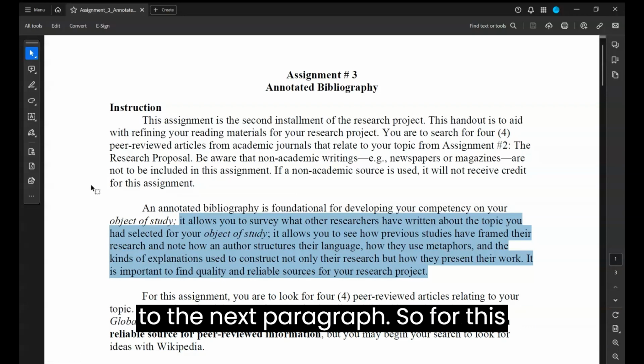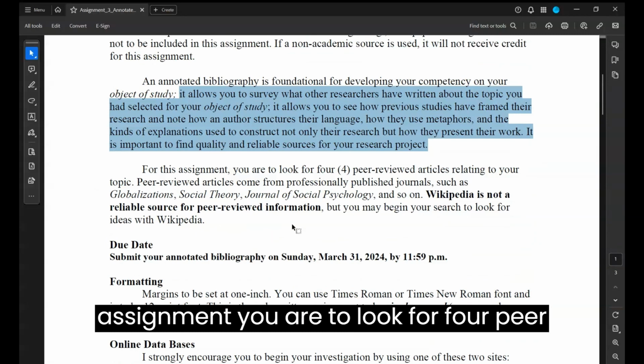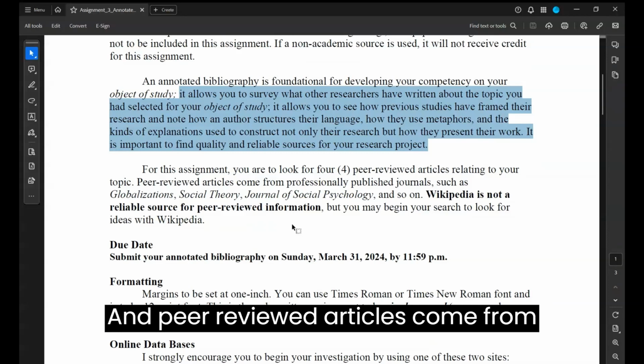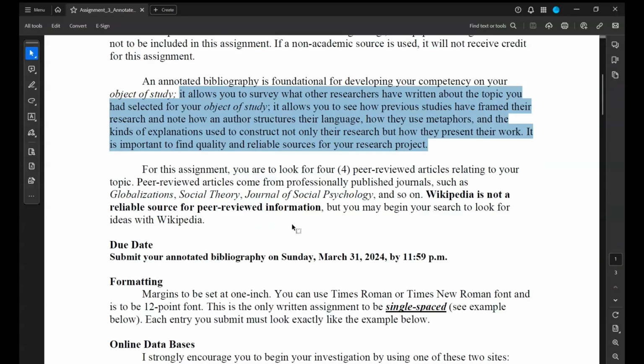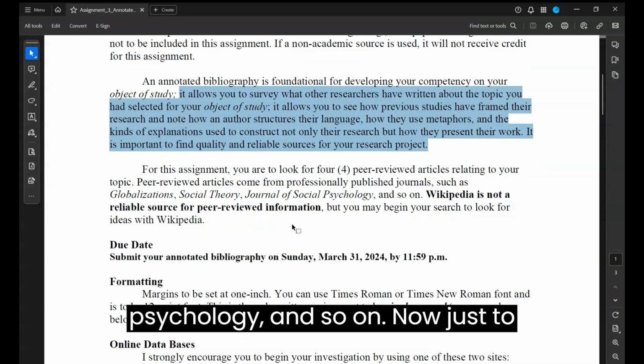Now I'm going to go to the next paragraph. For this assignment, you are to look for 4 peer-reviewed articles relating to your topic, and peer-reviewed articles come from professionally published journals, and these are just a few of them: Globalization, Social Theory, Journal of Social Psychology, and so on.